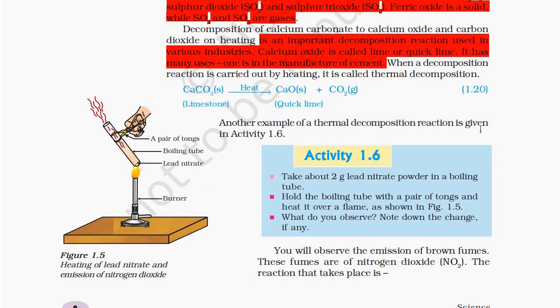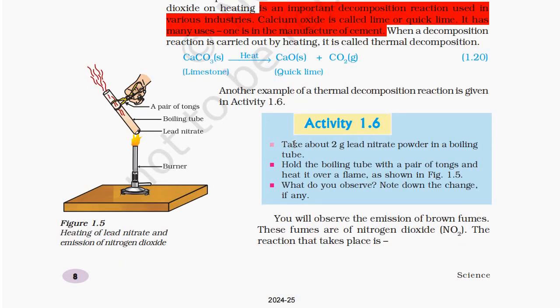Another example of a thermal decomposition reaction is given in reaction 1.6. Activity 1.6. Take about 2 grams of lead nitrate powder in a boiling tube. Hold the boiling tube with a pair of tongs and heat it over a flame as shown in figure 1.5. What do you observe? Note down the change, if any. You will observe the emission of brown fumes.